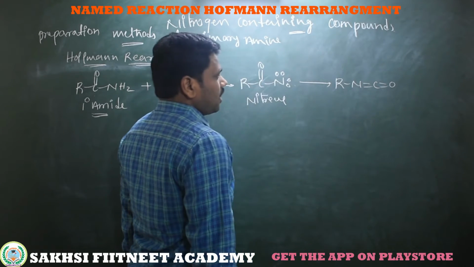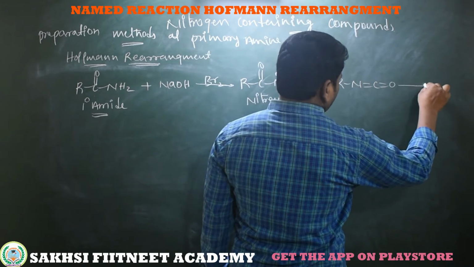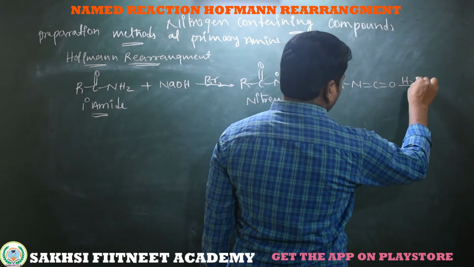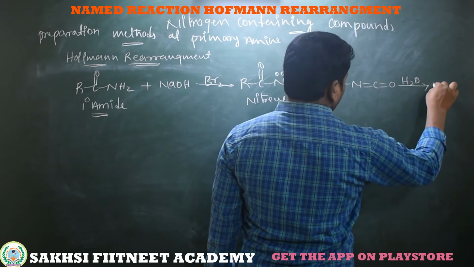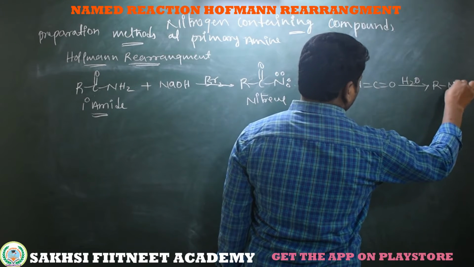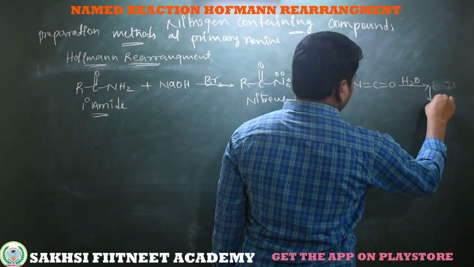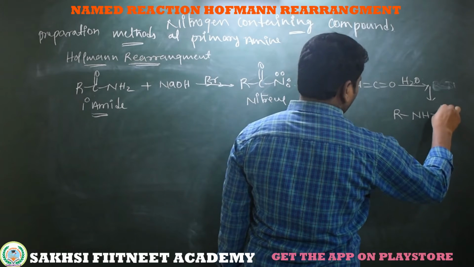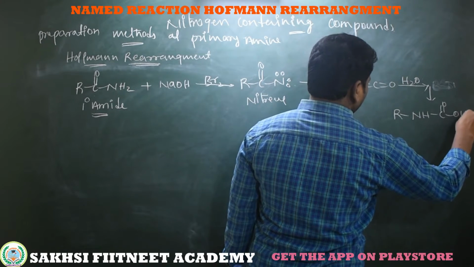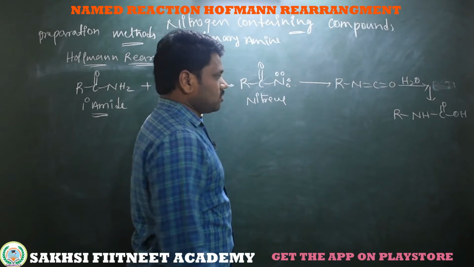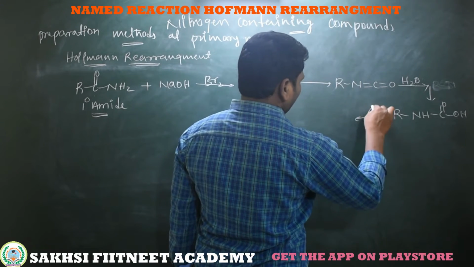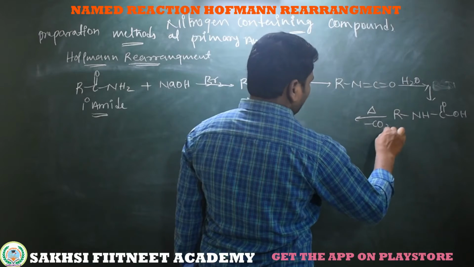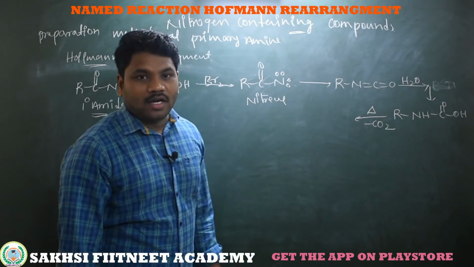This nitrene intermediate on rearrangement, we will get an isocyanate. This isocyanate on hydrolysis, we will get the compound, that is a carboxylic acid group bonded to the nitrogen. This upon heating undergoes decarboxylation.